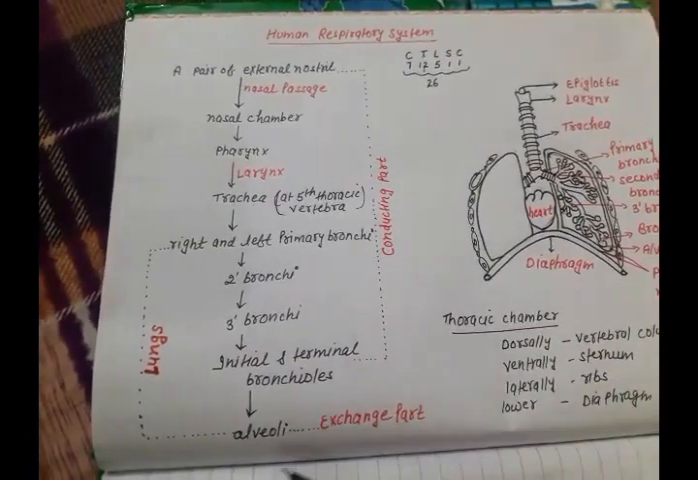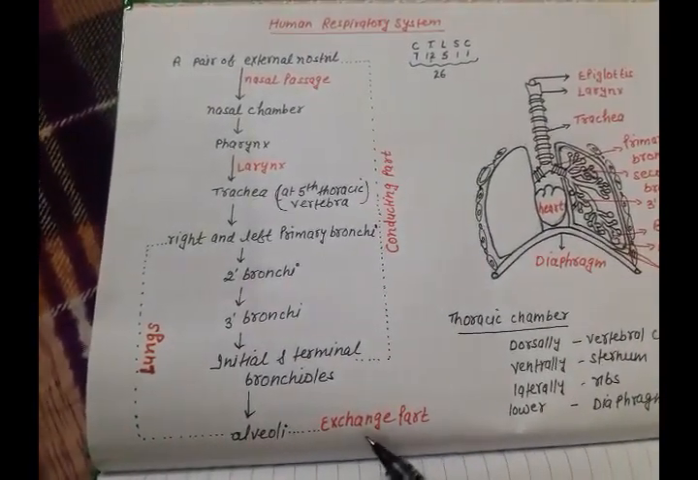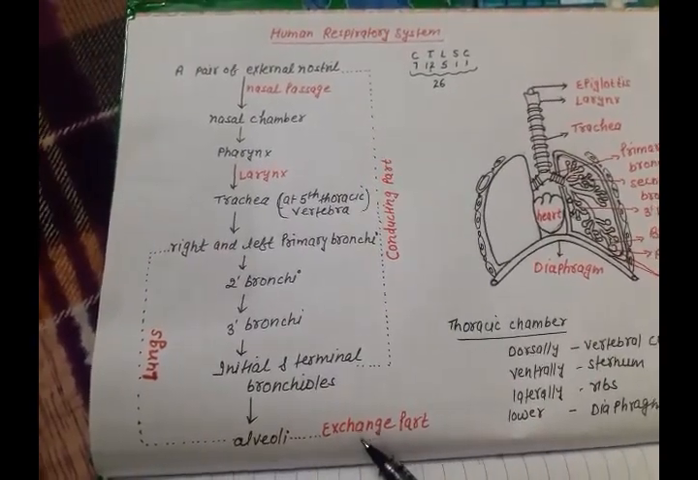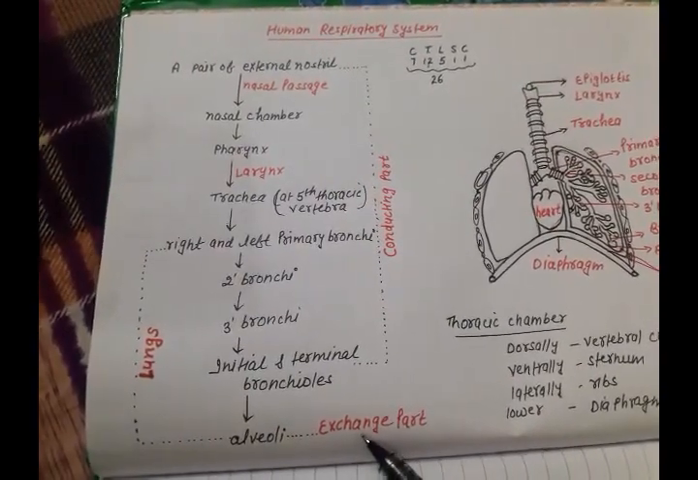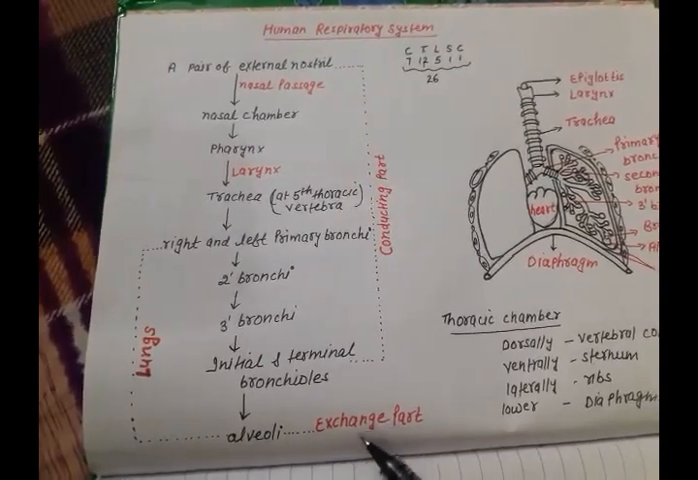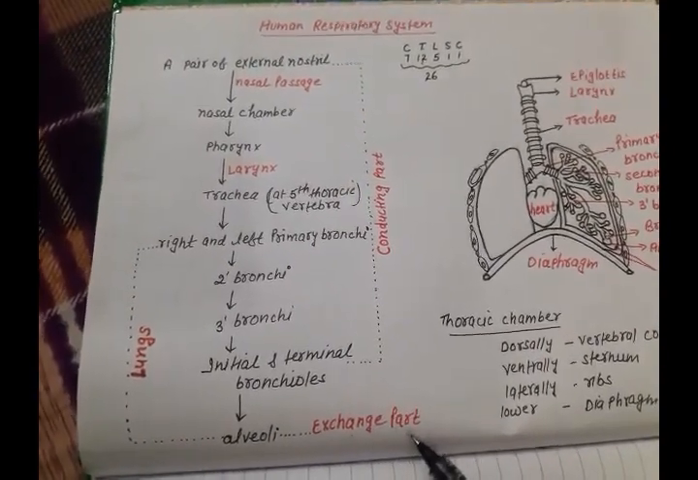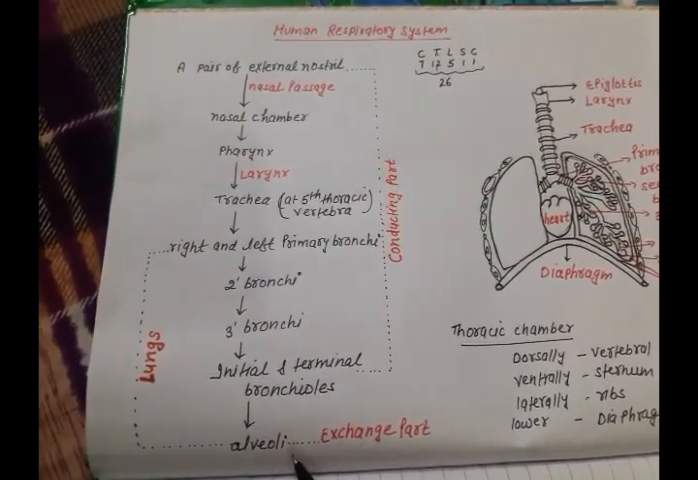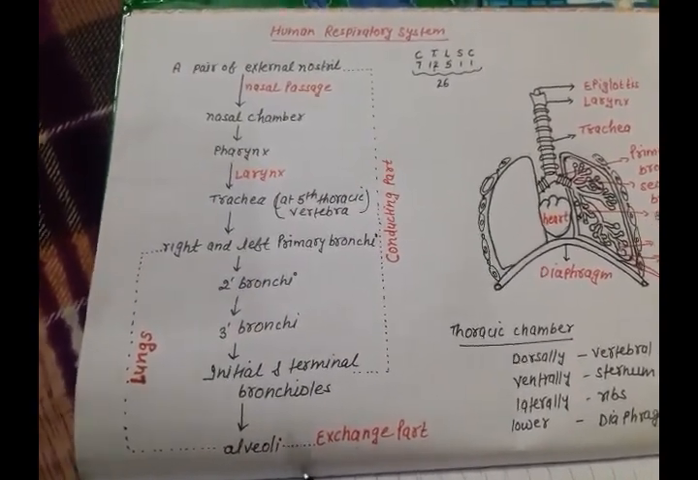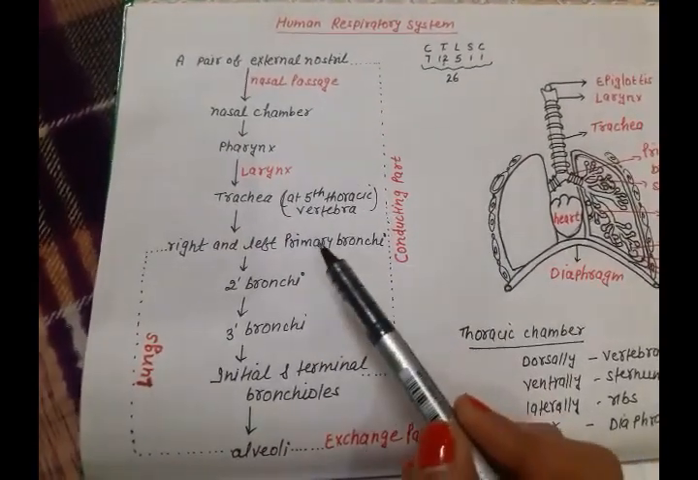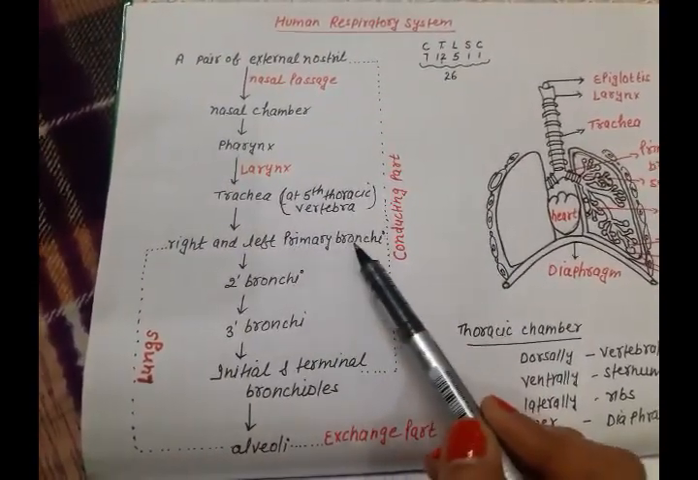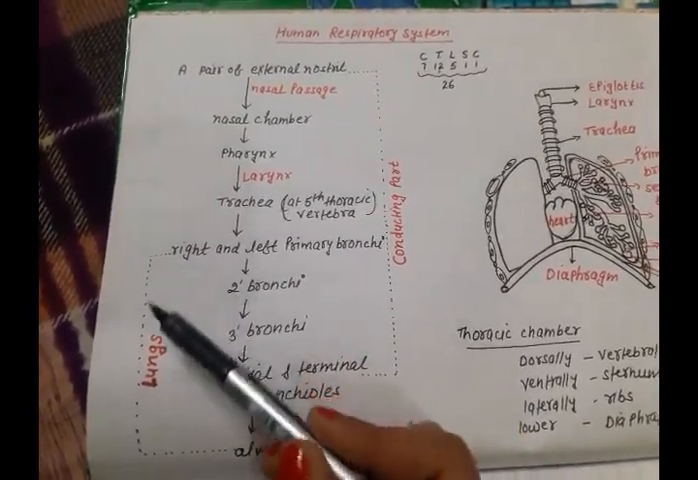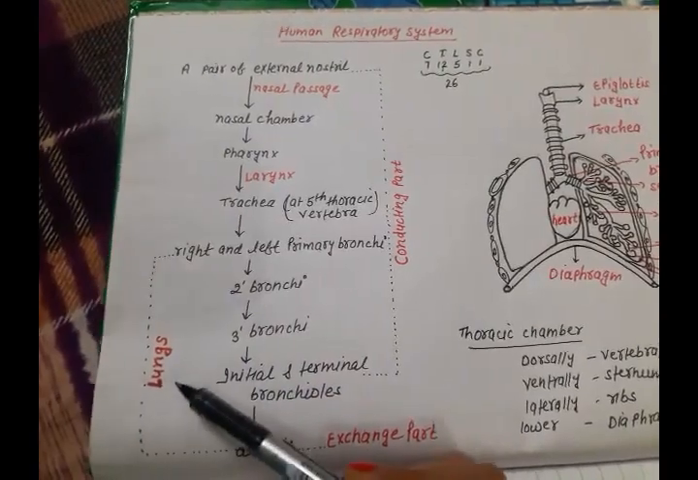Now why are the alveoli called the exchange part? Because they are the site of actual diffusion of oxygen and CO2 between the blood and atmospheric air. Means exchange of gases takes place in the alveoli. Now the structure starting from the primary bronchi up to the alveoli comprises the lungs.